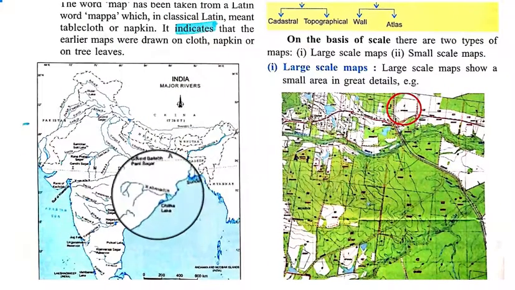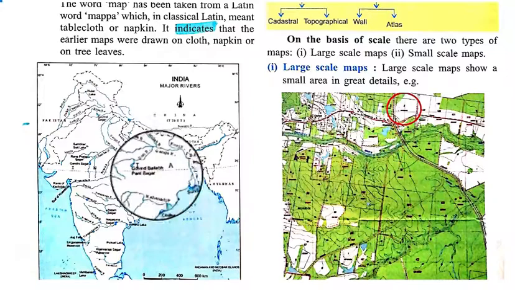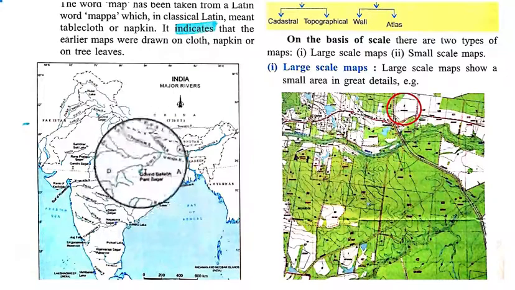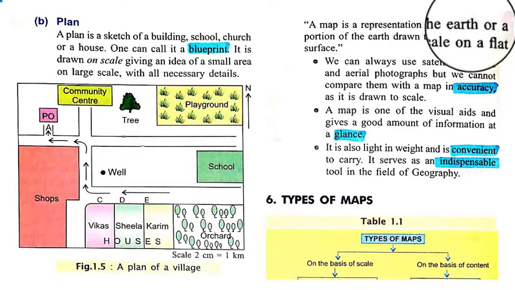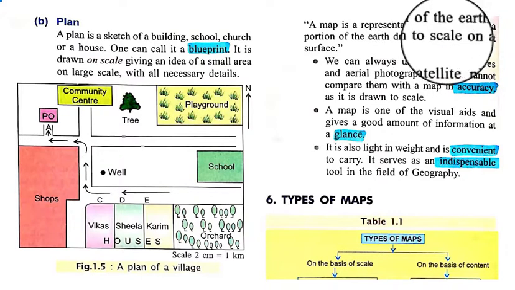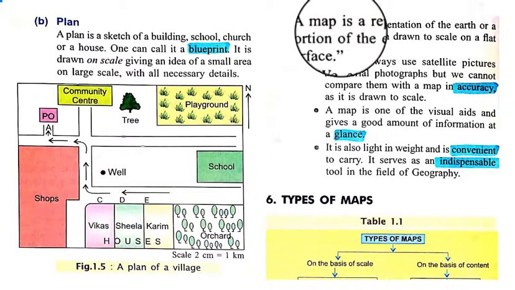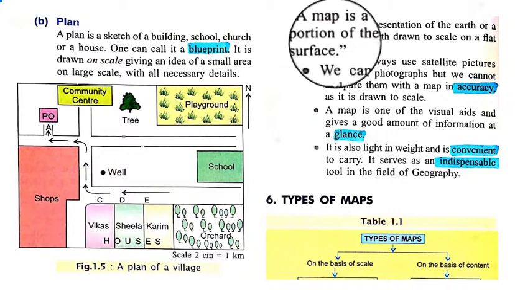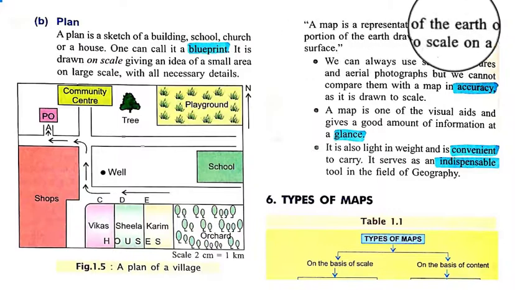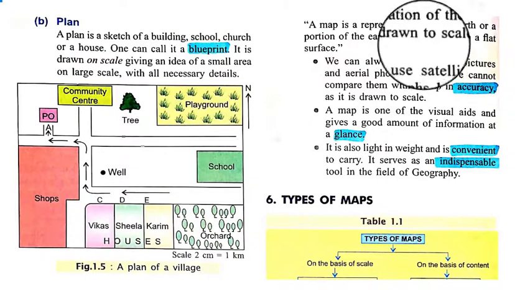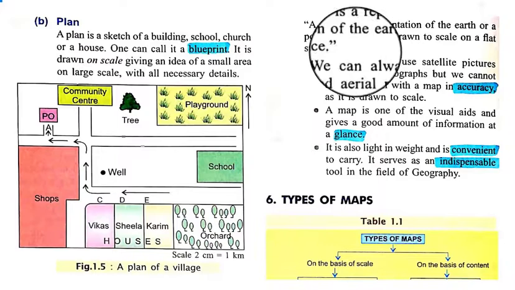You can see that this is the map of major rivers. In this map only the rivers are distributed. A map is a representation of the earth or a portion of the earth drawn to a scale on a flat surface. So if the question is what is the definition of a map, you can write that a map is a representation of the earth or a portion of the earth drawn to a scale on a flat surface.